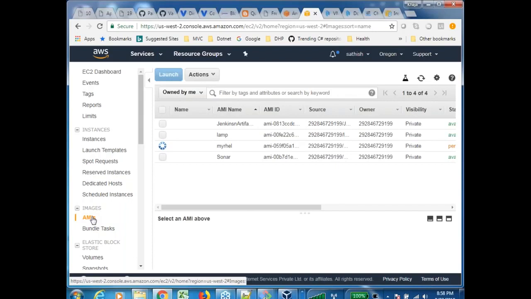And after this, you have to tell Packer to do the same thing, right click, create image. I've done right click, but Packer will do all of this from the command line, right? So this is what we are asking Packer to do. We are asking Packer to create a virtual machine, to do some installation steps, and then create a reusable image, right?